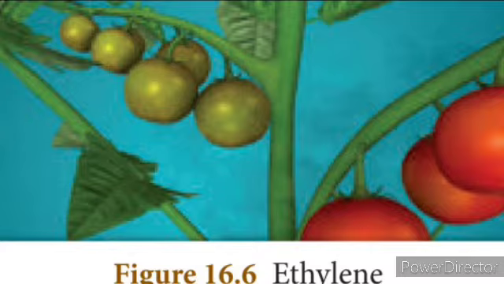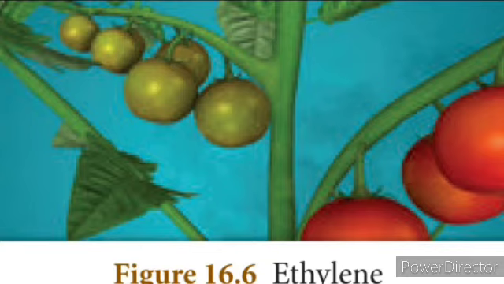Next one is the ethylene, and ethylene is a gaseous plant hormone. It is the only gaseous plant hormone. It is in the form of a gas, isn't it? So now this is also a growth inhibitor, that it arrests the plant growth, and this is mainly responsible for the ripening of the fruit. Here you can see in the picture, the ripening of the tomato takes place, isn't it? So the maximum synthesis of the ethylene occurs only during the ripening of the fruit. Ripening of the fruit takes place, especially apples, bananas, melons, etc.